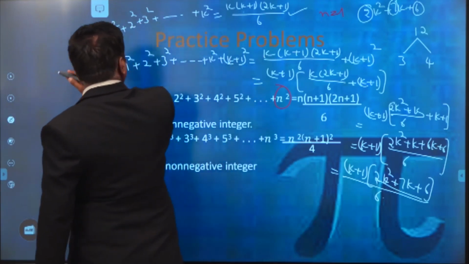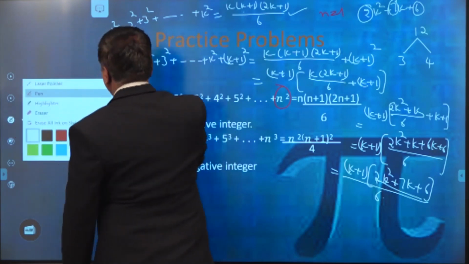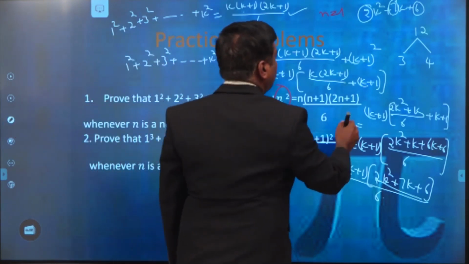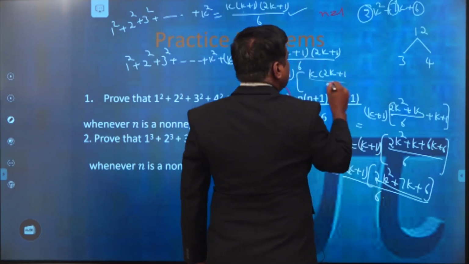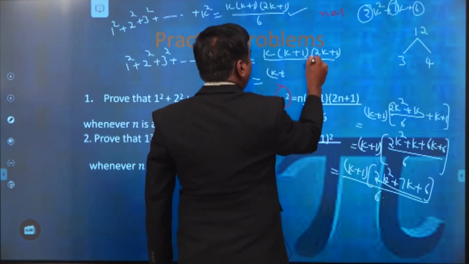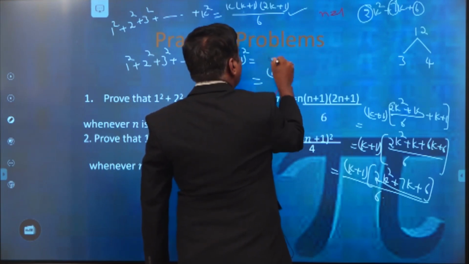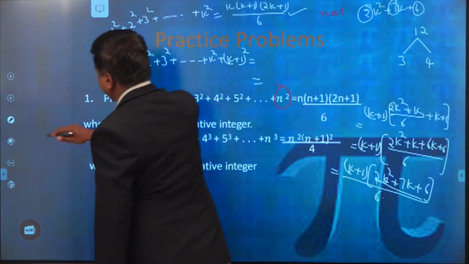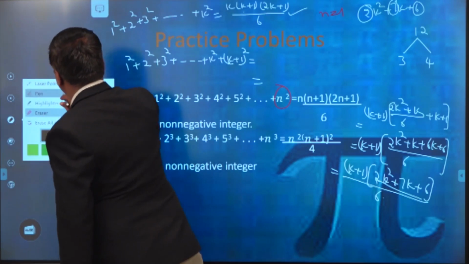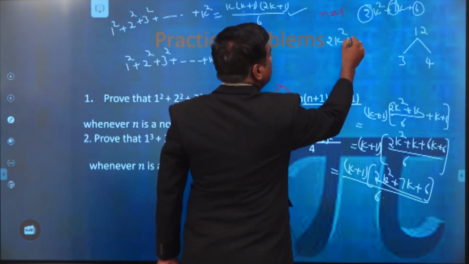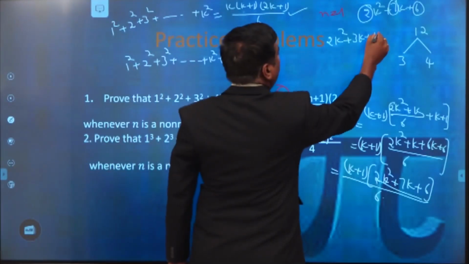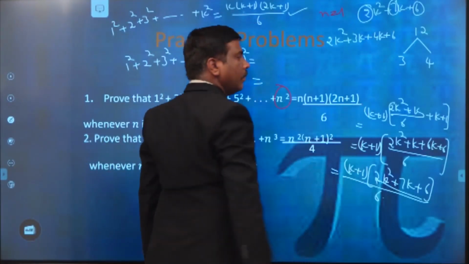Therefore, the result is 2k square plus 3k plus 4k plus 6.